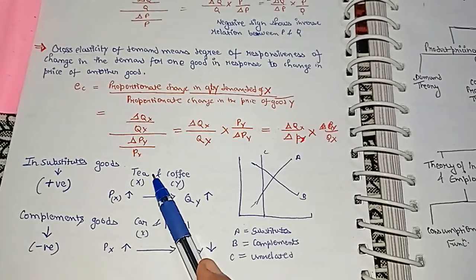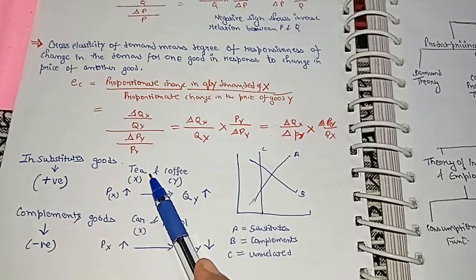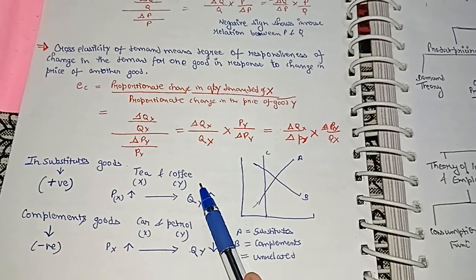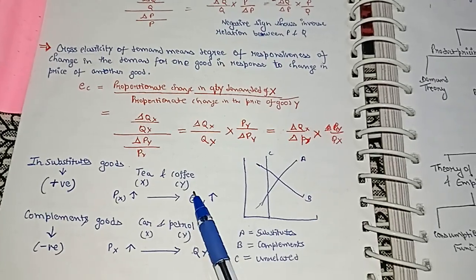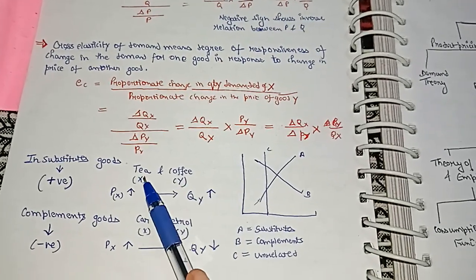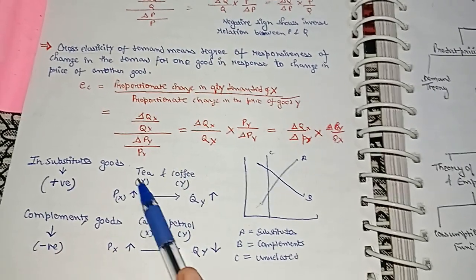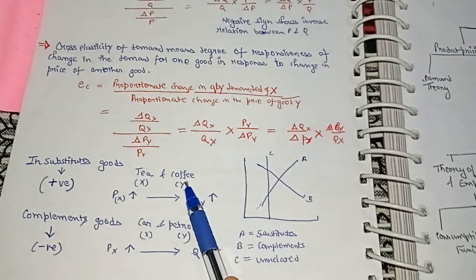Now the person who likes tea might not feel so confident about tea, so he might substitute his demand towards coffee. So the price of tea has a positive impact on coffee because the consumer can shift their demand from tea to coffee. Why so?